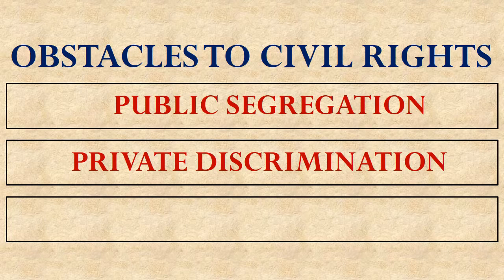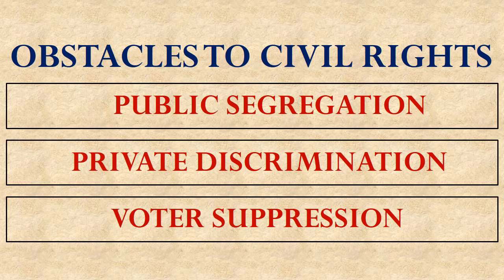Another obstacle was private discrimination. For example, owners of businesses saying that they would only serve people of a certain race. And the last obstacle that we've talked about in a previous lesson was voter suppression. Rules that were put in place to try to discourage Black Americans from voting despite the right to vote being granted to them by the 15th Amendment.